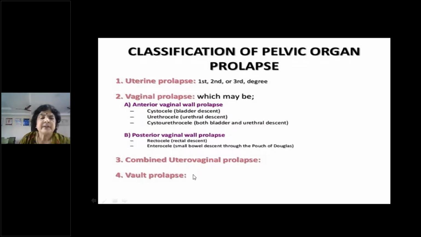Okay. Then vault prolapse is where, following a hysterectomy, the patient complains of a mass per vaginum, and you find that the vaginal vault has prolapsed. So we don't remove the vagina, is it not? When you are doing a hysterectomy, you remove only the uterus along with the cervix and suture the vaginal vault. When you are suturing the opening through which you have taken out the cervix, it's called the vaginal vault. So this vaginal vault can prolapse following a hysterectomy, right? That's called a vault prolapse, which can again be a cystocele or an enterocele or a rectocele.